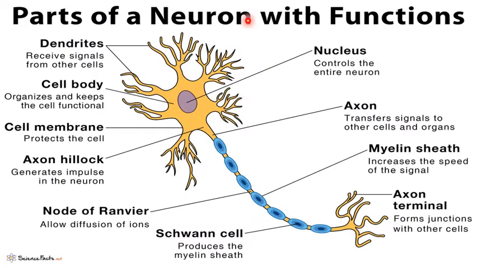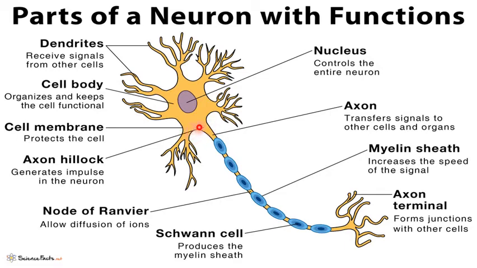Here you can see the different parts of the neuron along with their function. Dendrites receive the signal from other cells, and the nucleus, which is present at the center of the nerve cell, controls the entire neuron. The cell body is bigger, and this keeps the cell in functional form. The cell membrane protects the cell. Here you can see the axon hillock. This generates the impulse in the neuron.